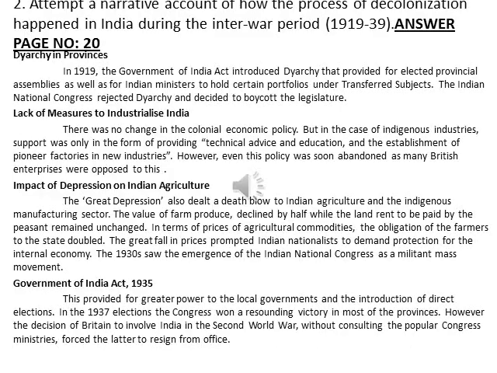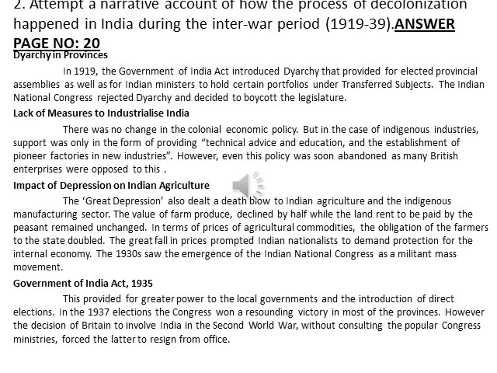Yeah, thank you. Then second, attempt a narrative account of how the process of decolonization happened in India during the interwar period, 1919 to 1939. Page number 20. Decolonization in India. First heading, diarchy in provinces. Here you have to put the heading. In that, sixth line, the last, in 1919, starting from that, mark it fully.